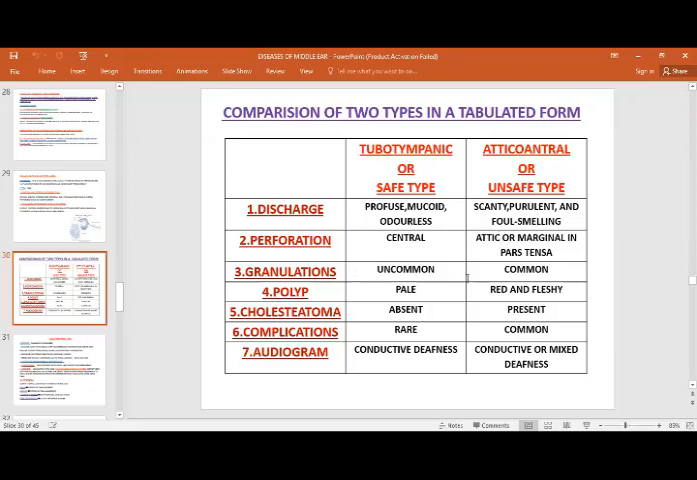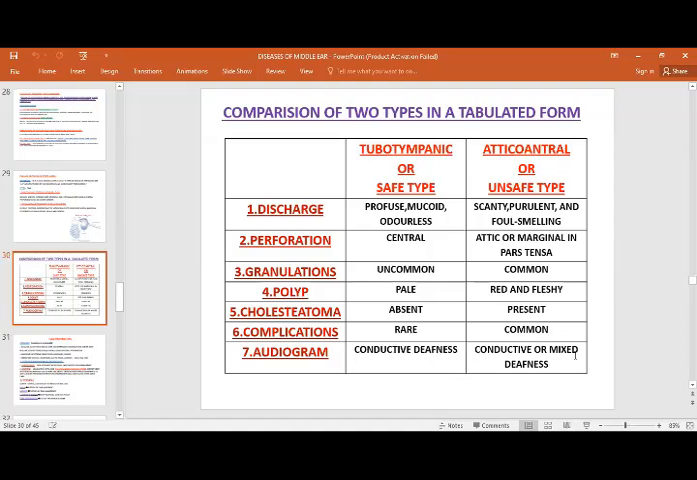Granulations are uncommon. It is mostly common in the epithelial type. Whenever the presentation is a polyp, then it is pale, or it is mostly associated with the blood or fleshy type, red color. Cholesteatoma is definitely absent over here, while in the case of the unsafe type, it is the most important characteristic. Complications are rare. It is very much common in the case of anticoagulation, and the audiogram shows conductive deafness.